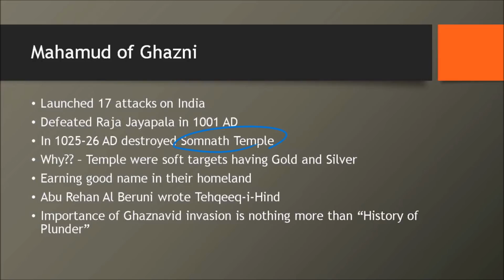Now, this could be interpreted in 2-3 different ways. But one popular thing which has always been percolated here is that he was a Muslim ruler and he was so uncomfortable with the Hindu temples. That's why he raided. That's not true. In that case, he should have gone and attacked some capital cities. No, right? Rather, he attacked Somnath temple because it was a soft target and Somnath temple had a lot of gold and silver in it. So he used to raid all of this.